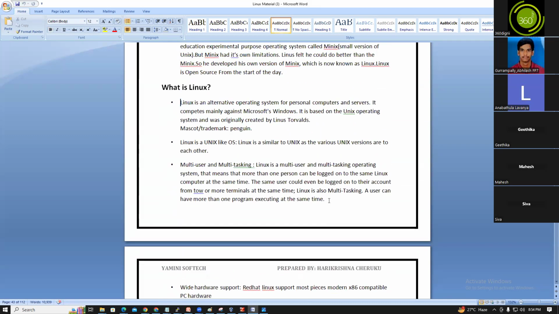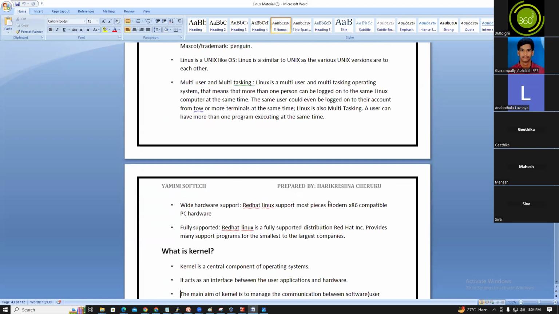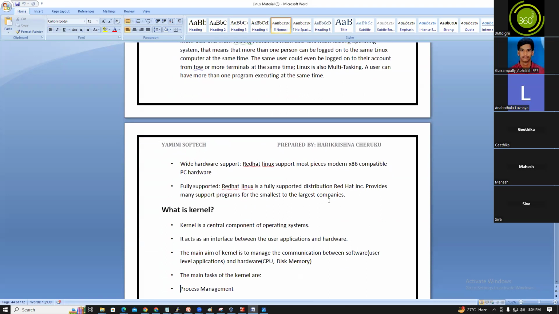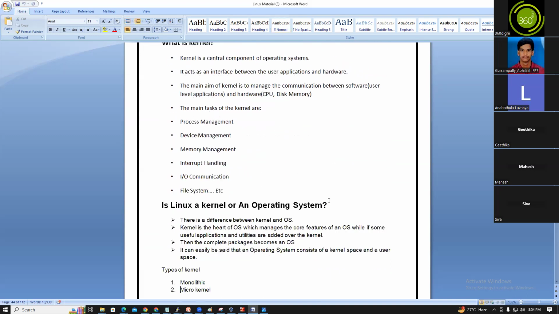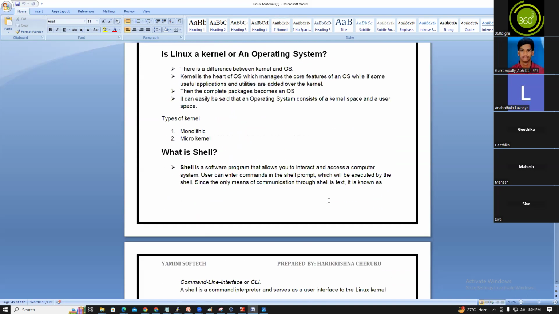So what is Linux? I will discuss everything, guys. Linux is multi-user, multitasking. The kernel is the central component of the operating system. It acts as an interface between the user application and the hardware. The main job of the kernel is to manage the communication between software and the hardware. Is Linux a kernel or an operating system?